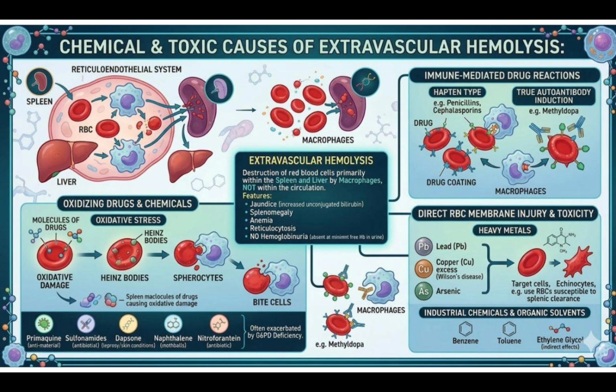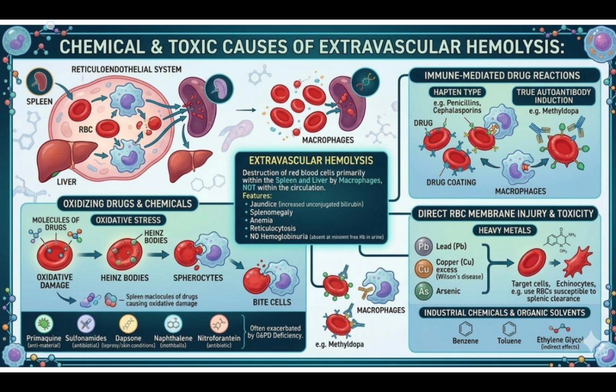Now we will discuss the chemical and toxic causes of extravascular hemolysis. First, we will see what chemical substances cause extravascular hemolysis. The chemical substances are primaquine, sulfonamides, dapsone, naphthalene, and nitrofurantoin. These chemical substances lead to deficiency of the glucose 6 phosphate dehydrogenase enzyme that ultimately leads to hemolysis and anemia.